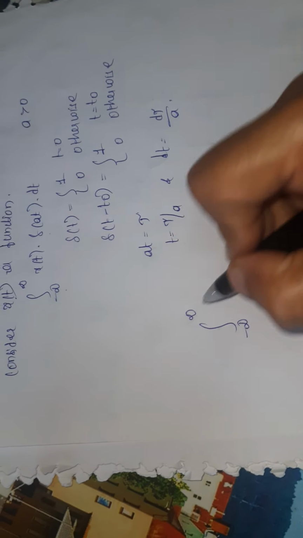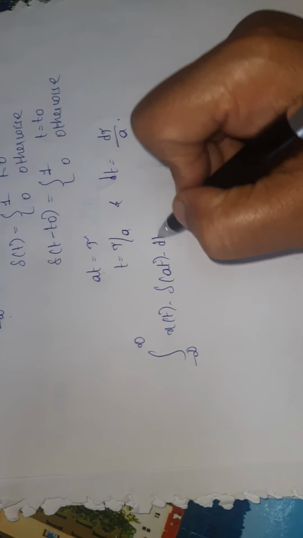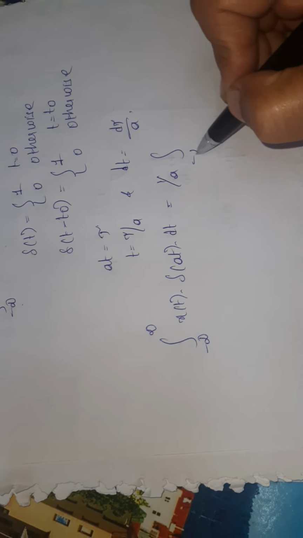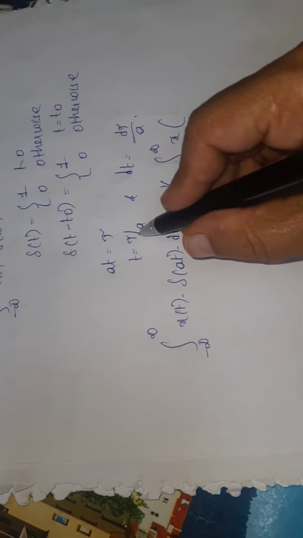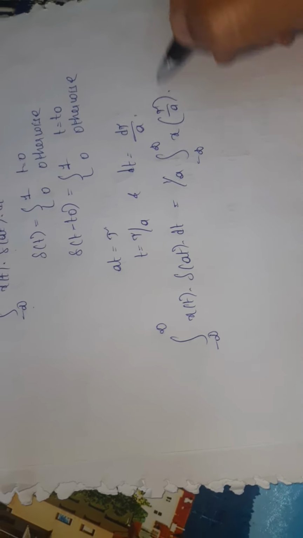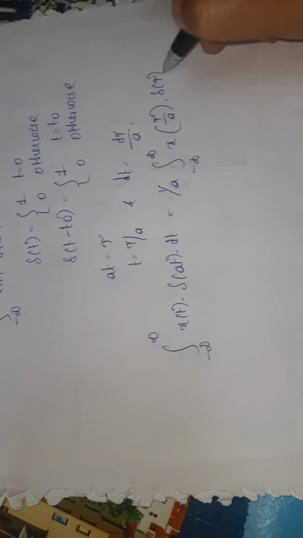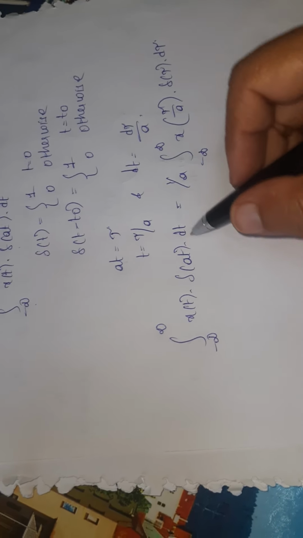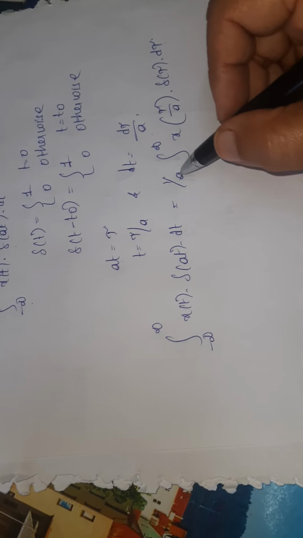Now take the first function we considered: integral from minus infinity to infinity of x of t into delta of at dt is equal to 1 by a, integration minus infinity to infinity of x of tau by a into delta of at. At is nothing but tau, delta of tau d tau, because instead of dt I have d tau by a.